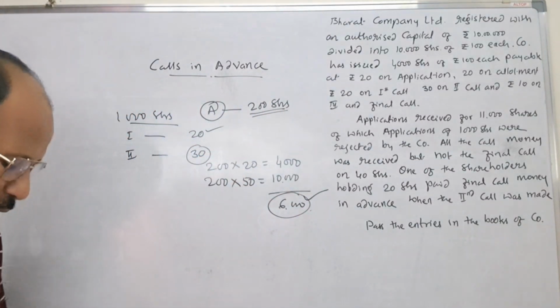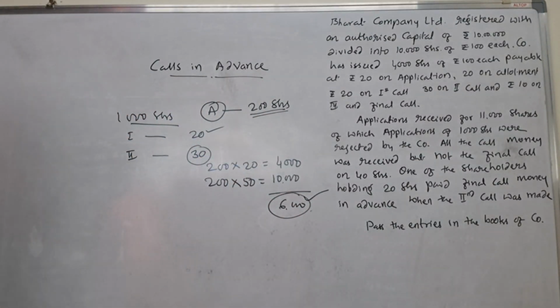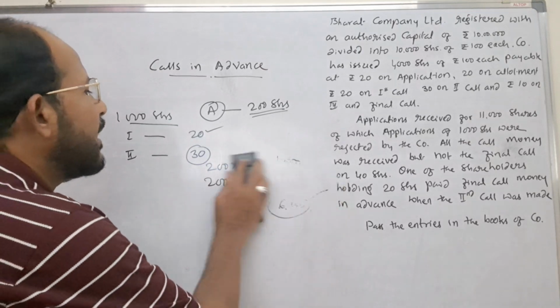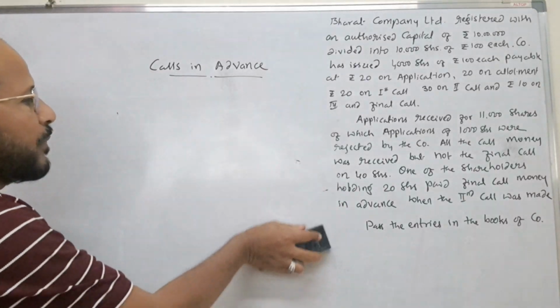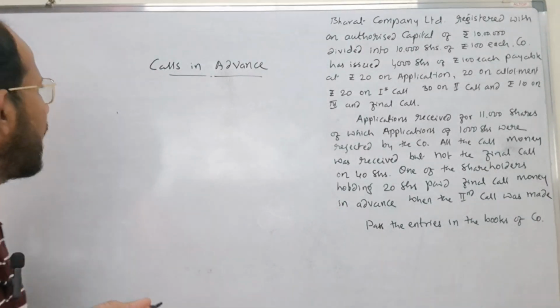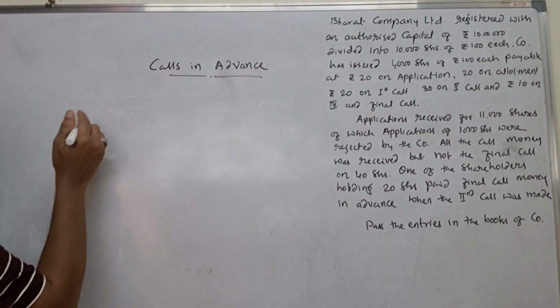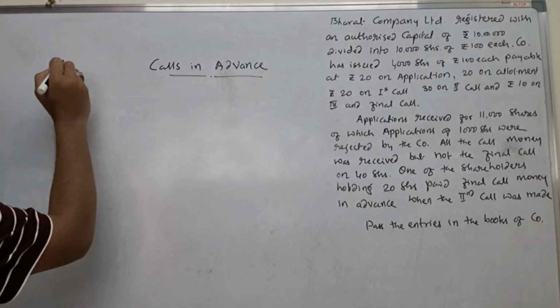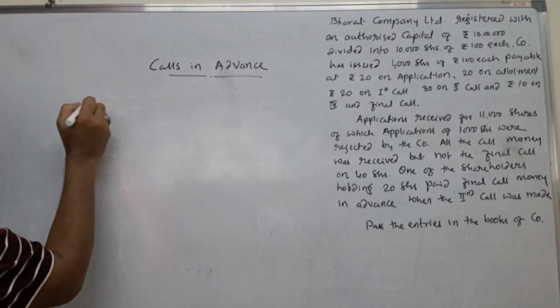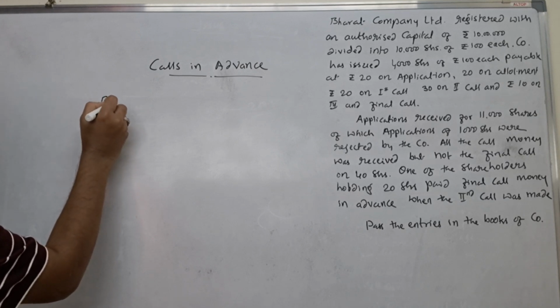Now, if advance amount is given by the shareholders, what type of journal entry do we have to pass? Just you see. Assume when first call money is collected, what journal entry do we pass?